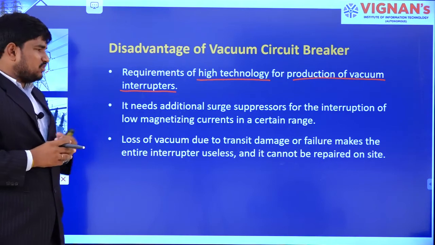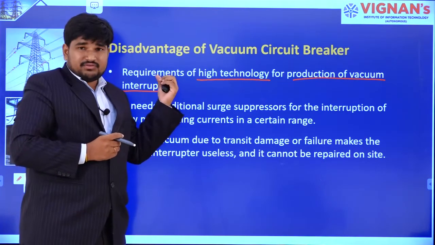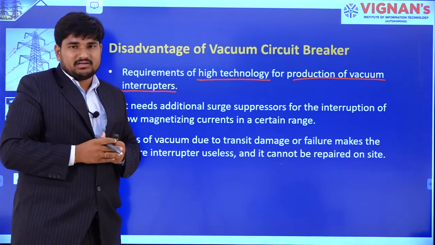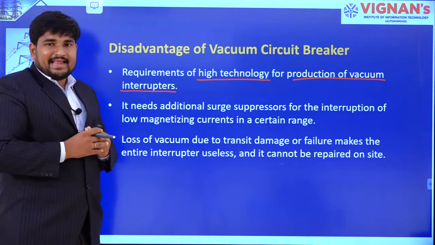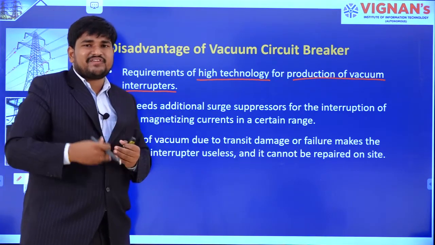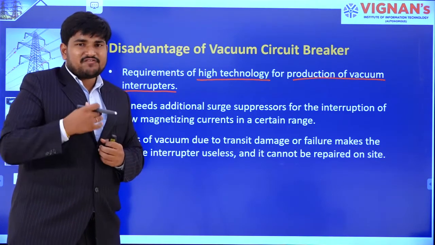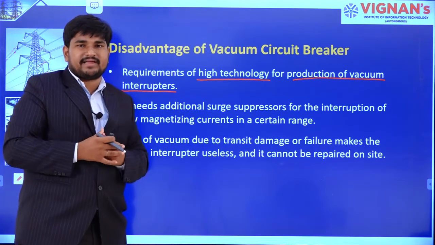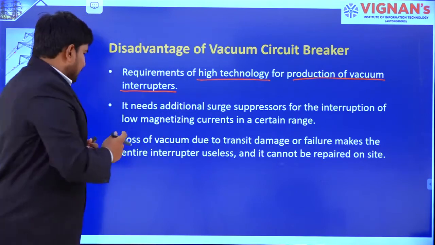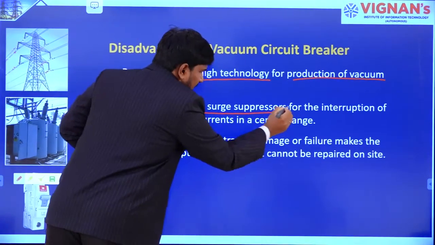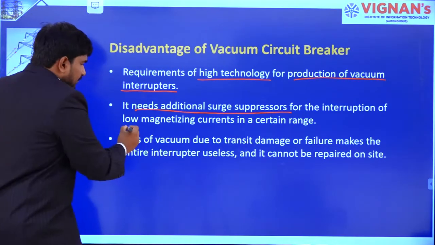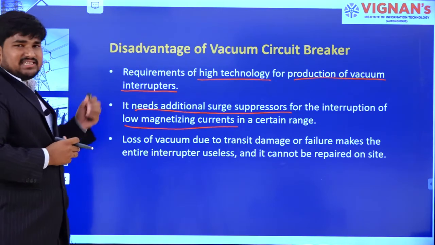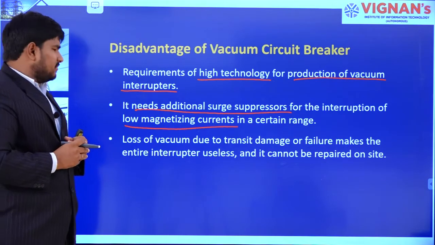And the next one is, we have seen that vaporization depends on current. In case of low currents, there is not a sufficient amount of vaporization. This will lead to maloperation of circuit breakers. In case of low currents, we need to have additional surge suppressors for low magnetizing currents. This is also one of the disadvantages of vacuum circuit breaker.